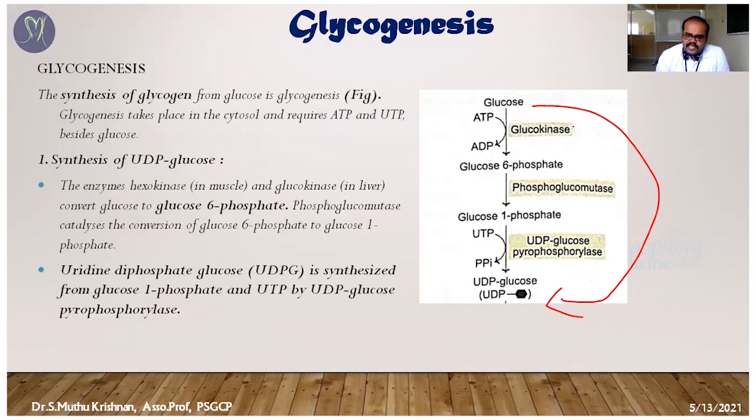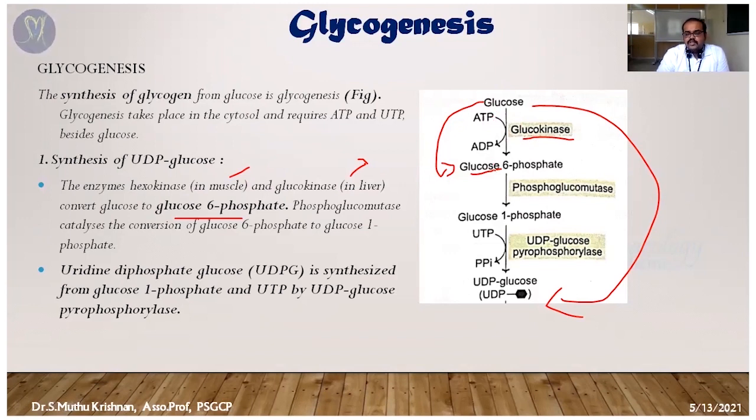You can see the first process: glucose is converted into glucose 6-phosphate. That conversion is catalyzed by the glucokinase or hexokinase enzymes. Hexokinase and glucokinase are isoenzymes. Hexokinase is available in muscle, and glucokinase is present in the liver. That enzyme is responsible for the conversion of glucose into glucose 6-phosphate. For this reaction, phosphorylation happens on the glucose: the phosphate group from ATP is donated to glucose.